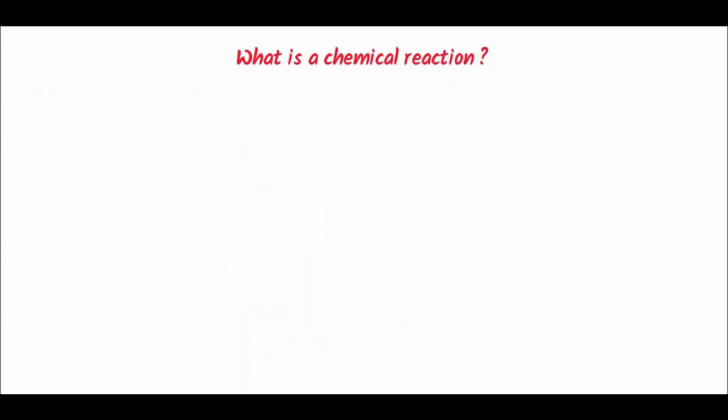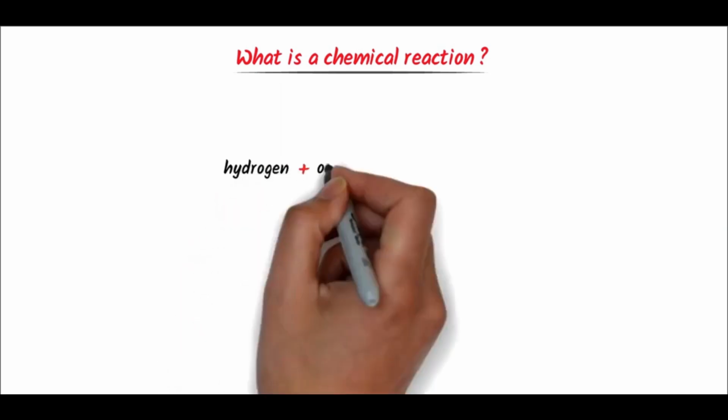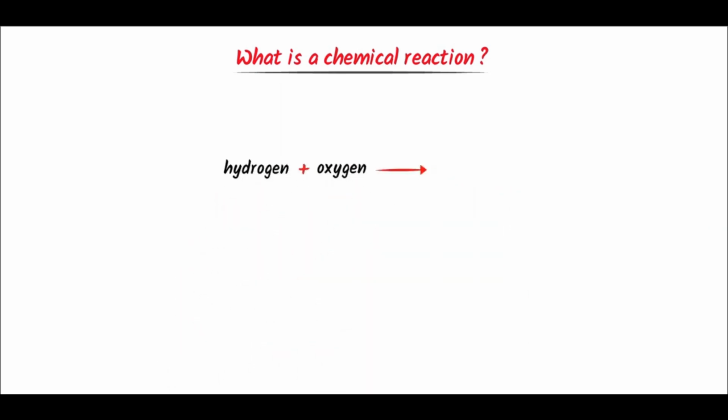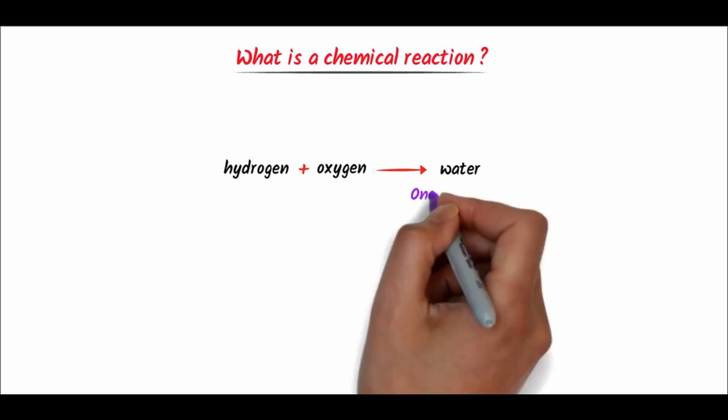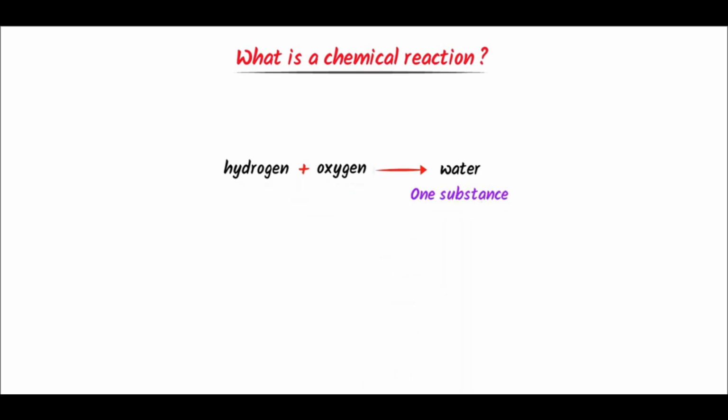Now what is chemical reaction? Well, we know that when hydrogen and oxygen react together, they form water. This is the left hand side and this is the right hand side of the reaction. Hydrogen and oxygen are known as reactants and water is known as product. Here, two different substances react together to form one new product.